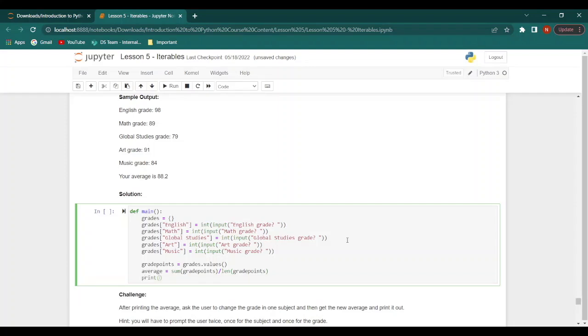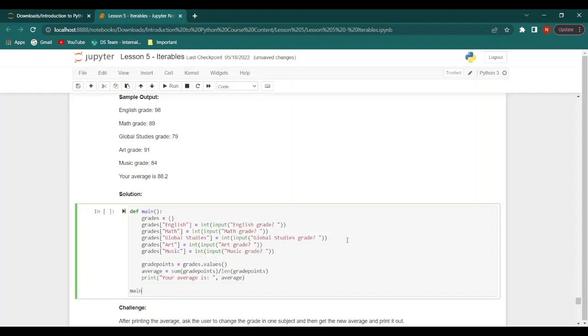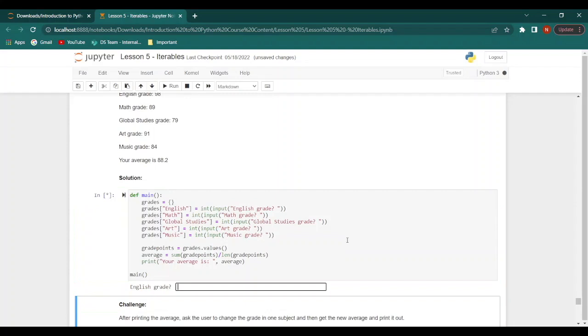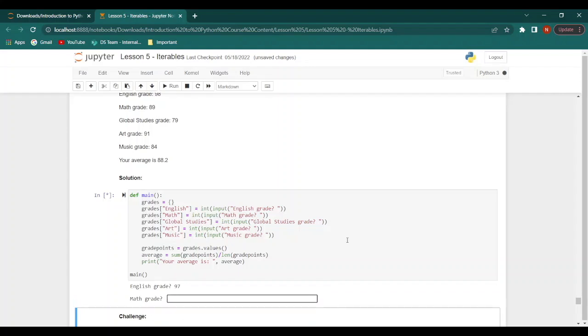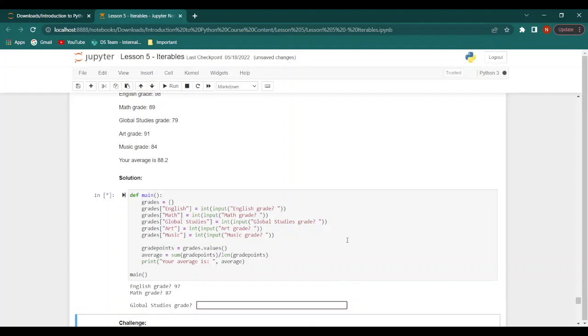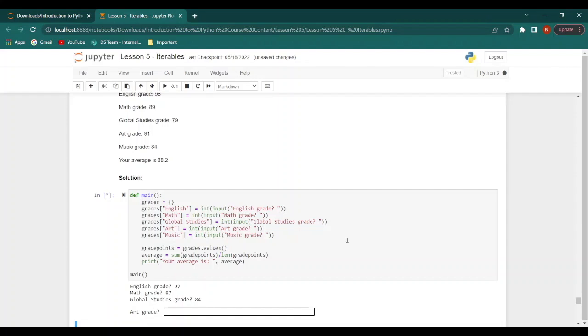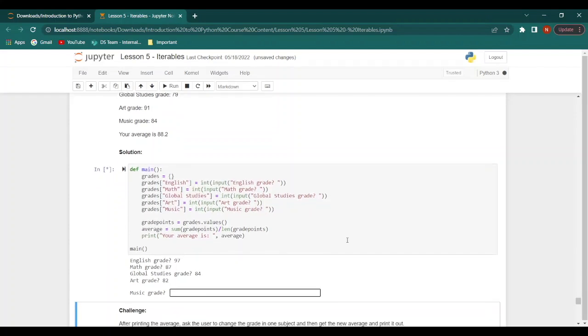Then we will print your average is, comma, average. And that's it. Now when we call our main function, it prompts us to give a value. So let's say the English grade is 97, math grade is 87, global studies can be 84, art can be 82, and music can be 93. So our average would be 88.6.